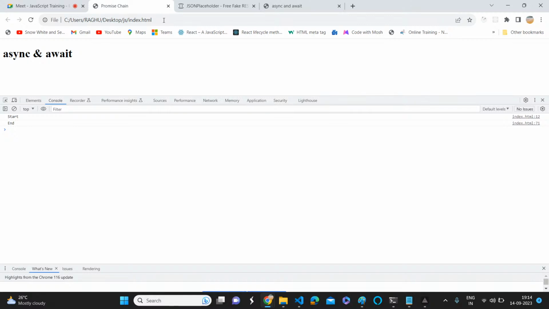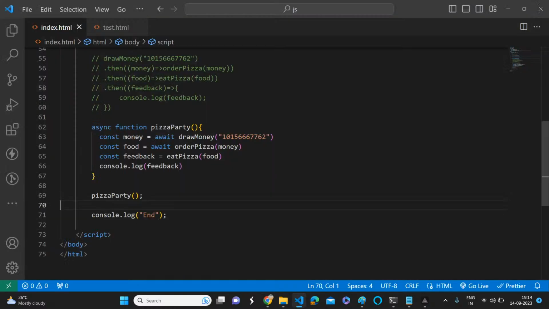Please. Oh, why is it returning a promise? So we need to go again. 1 level, 2 level is done. 3 level. This feedback is a promise.